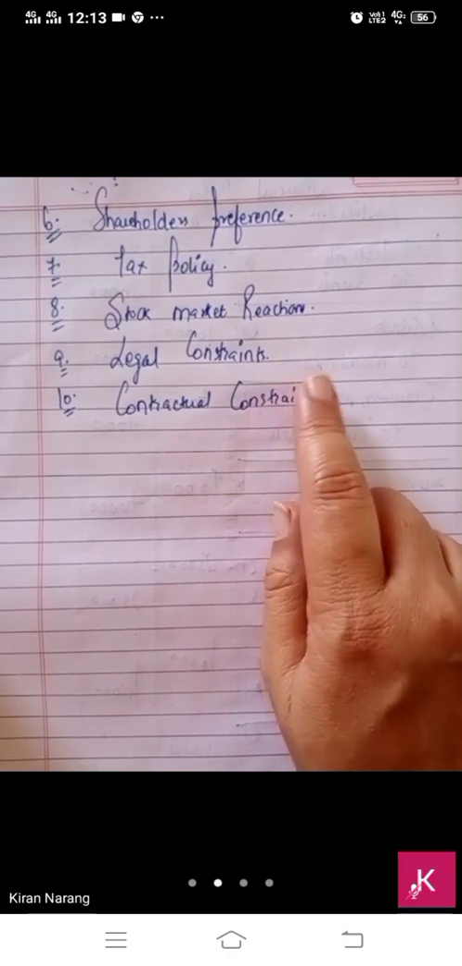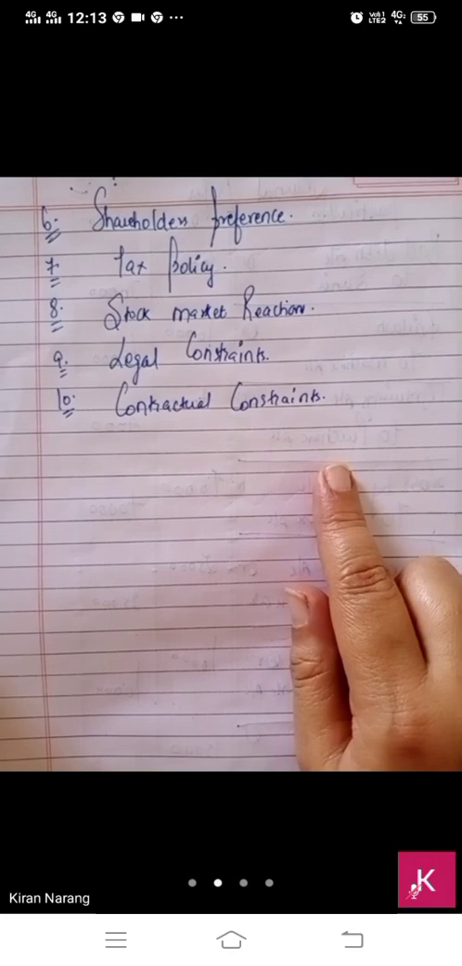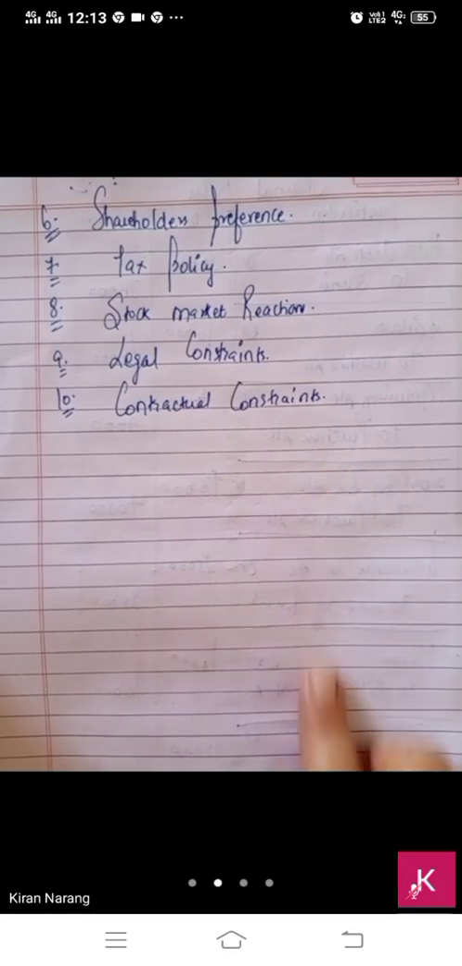Then legal constraints, we have to follow certain legal limitations. The dividend policy of a company should remain within the limits prescribed by law. We have to follow the law also. And last, contractual constraints. When a company receives finance in the form of debt, the debt provider can put a ban on the company giving dividends. So you have to go through the contractual limitations also. This is your dividend decision.